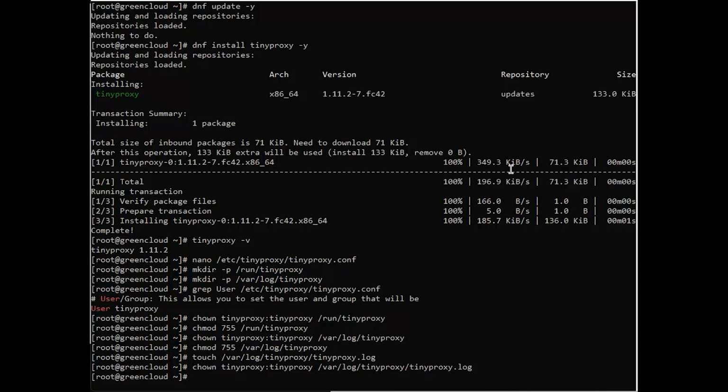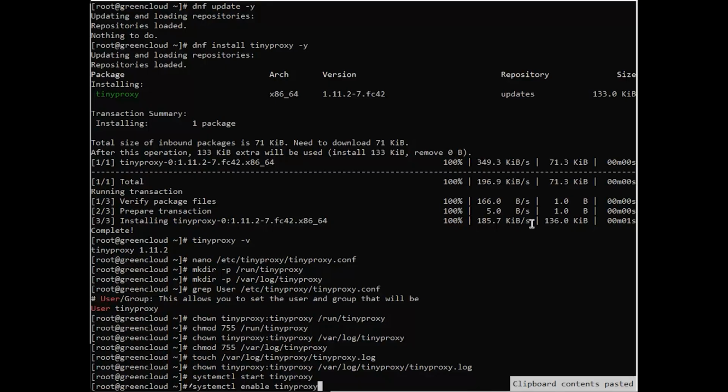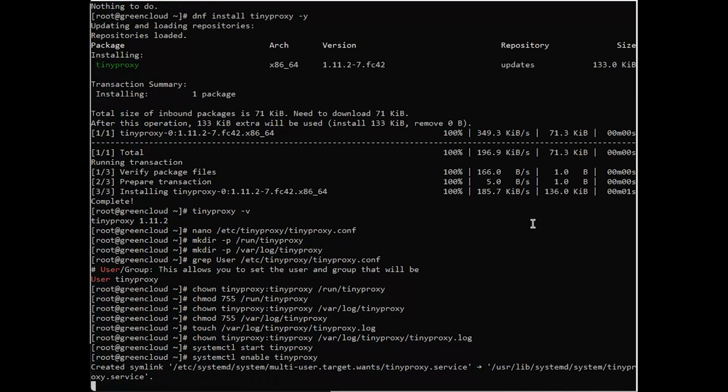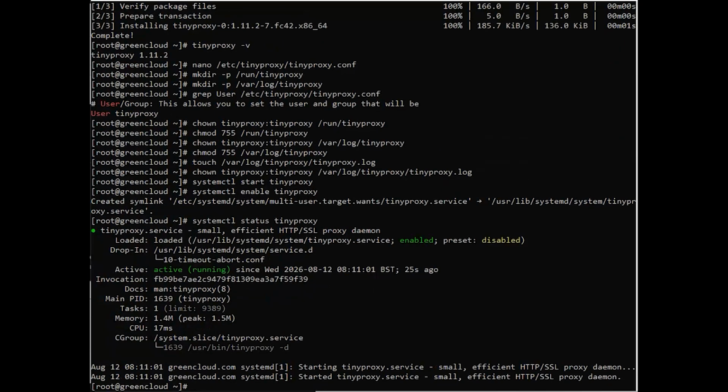Now, start and enable the Tinyproxy service using the following command. You can now check the status of Tinyproxy with the following command. You will see the following output. By default, Tinyproxy listens on port 8888. You can check it with the following command.